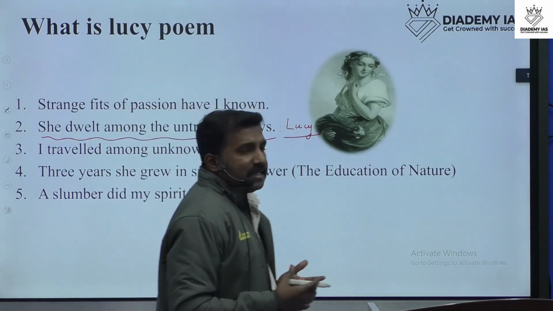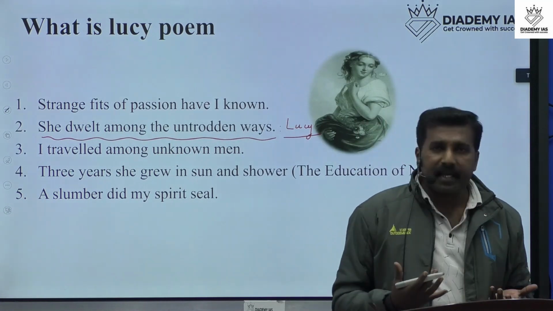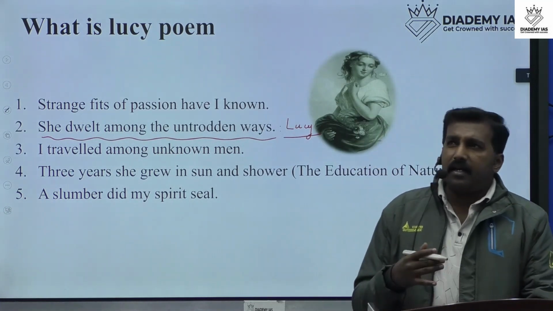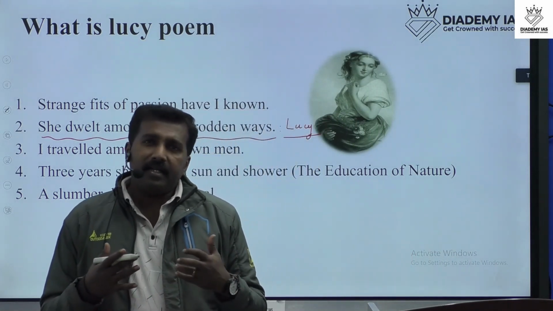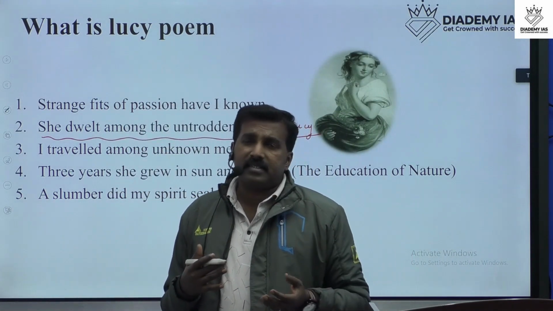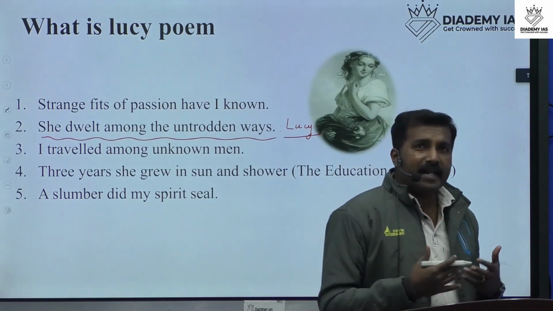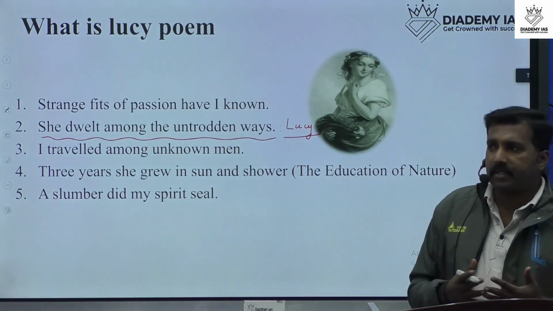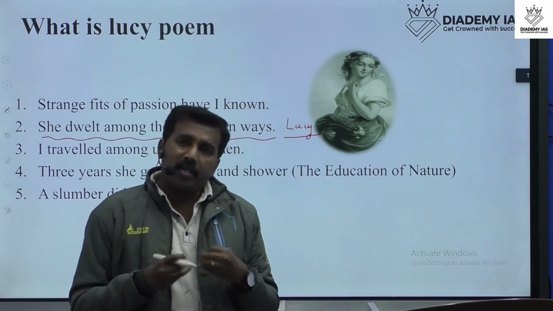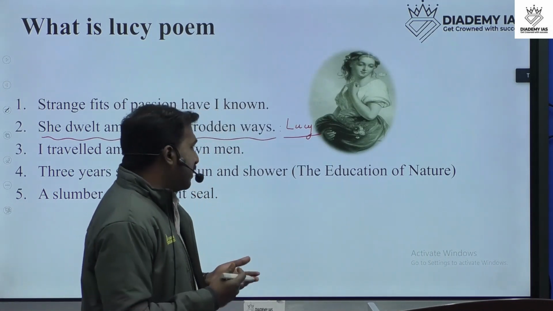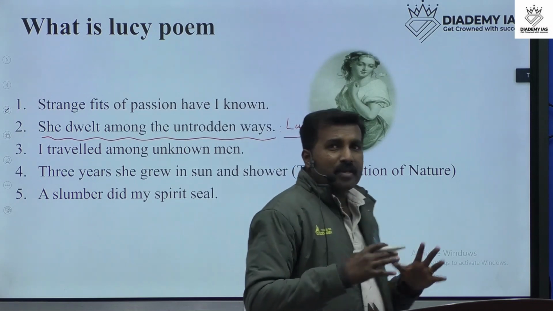Lucy is a symbolic character. The truth behind Lucy is unknown. In literary works, historians and experts also say that this character Lucy is actually an unknown or sexless figure.